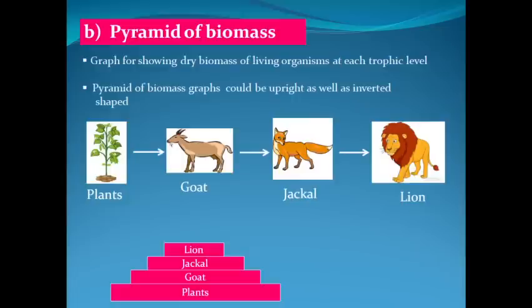At jackal and goat level, the individual biomass is less, but because their population is much higher, if you multiply it with the total number of population, then it will exceed the biomass at lion level.